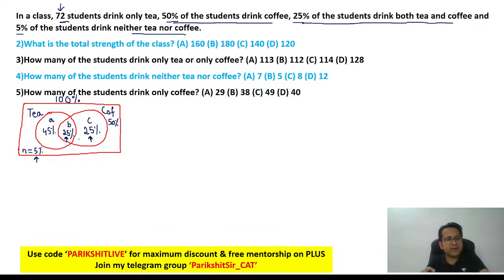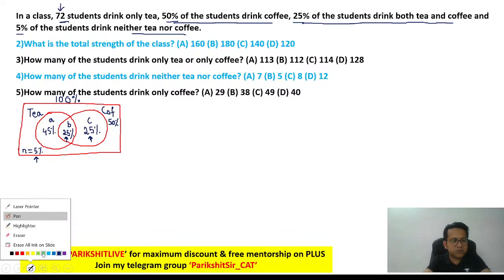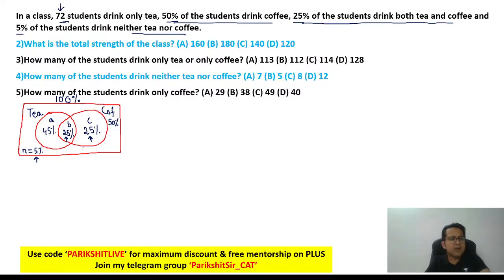So what you have got is all the percentages. I think the percentages can be easily converted to absolute numbers, right? Percentages can be easily converted to absolute numbers. So let's start. How can you convert? They are saying 72 students drink only tea.